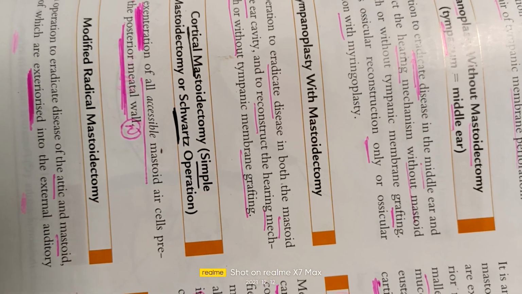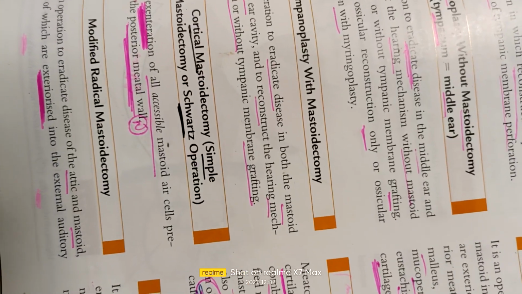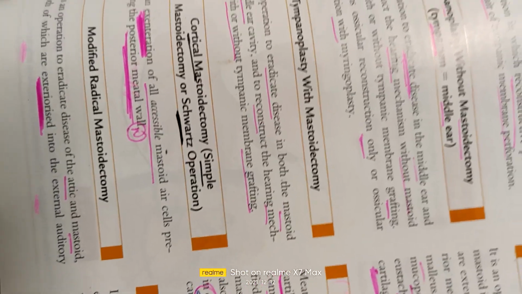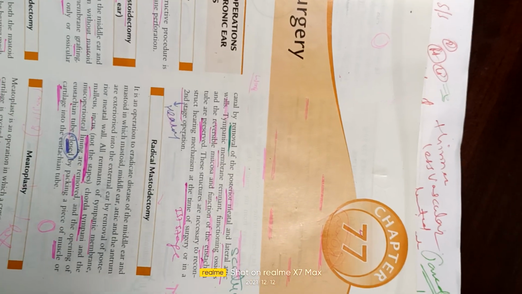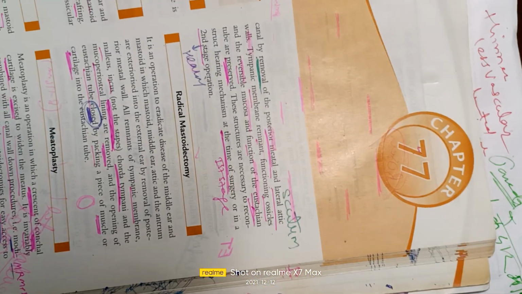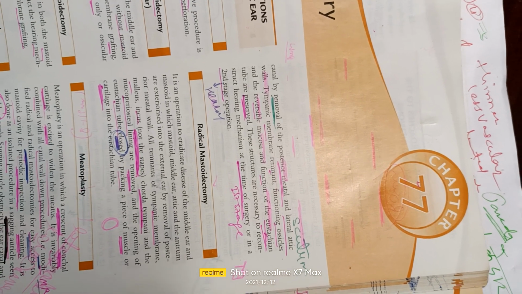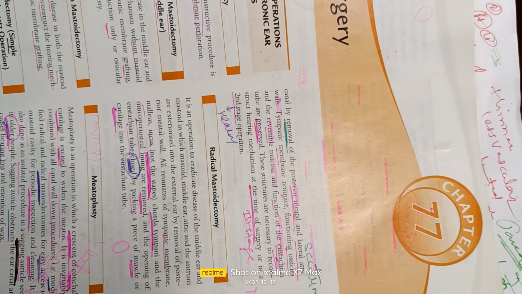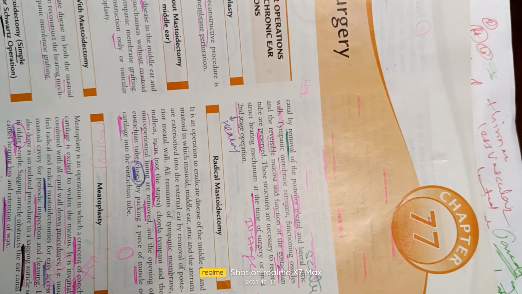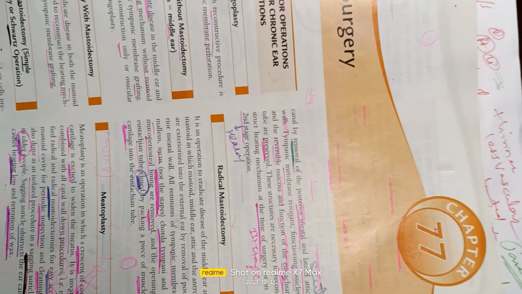And MRM, modified radical mastoidectomy. It is an operation to eradicate the disease from the attic and mastoid, both of which are exteriorized into the external auditory canal, with removal of the posterior meatal wall and lateral attic wall. Tympanic membrane remnants, functional ossicles, and reversible mucosal functions of the eustachian tube are preserved. Here, at a later time, a second stage operation can be done.